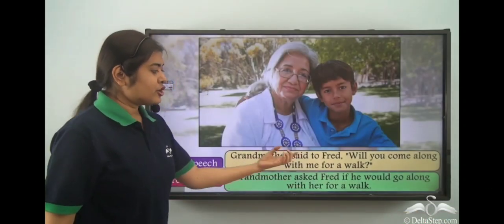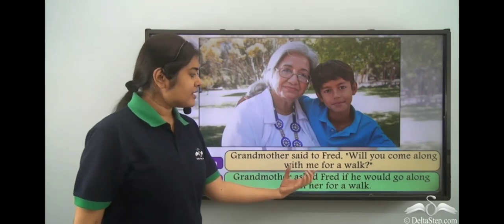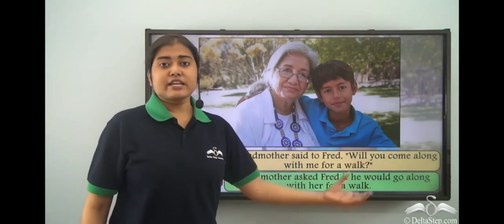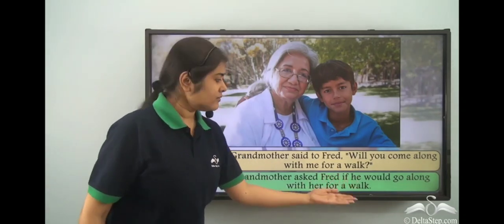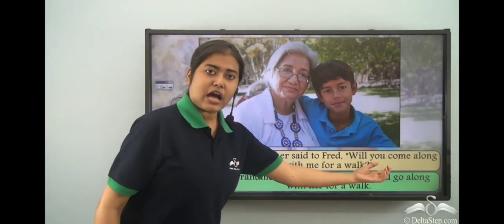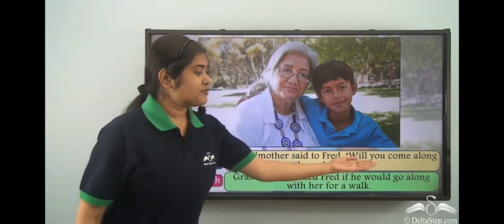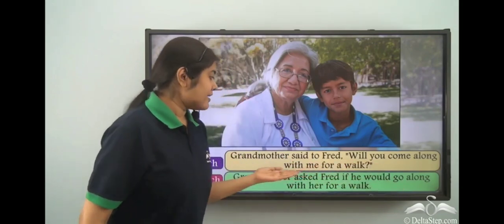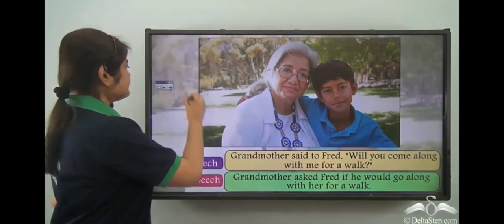So first you have to look for the reporting verb, choose the appropriate one, then see if the question answers in yes or no, you add if or whether. After that, the pronoun. Then if you have a special word like come, then it will change to go, and finally you put in the rest of the sentence.